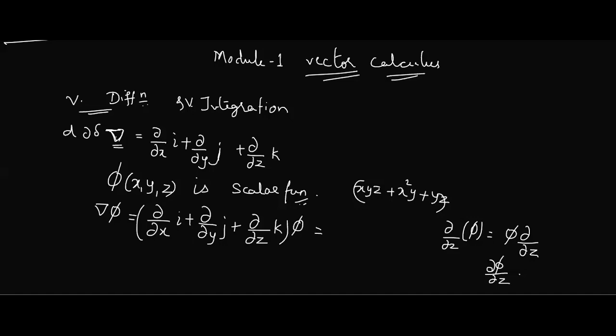No one has the answer. See, I'm taking this phi for all the terms. You agreed. So if I'm taking it for the last term here, can I write it as dou phi by dou z, or can I write it as phi into dou by dou z, or any way, both being one and the same? Are you getting the question? Try to answer. Can I write it outside? Outside also we can take out this phi.